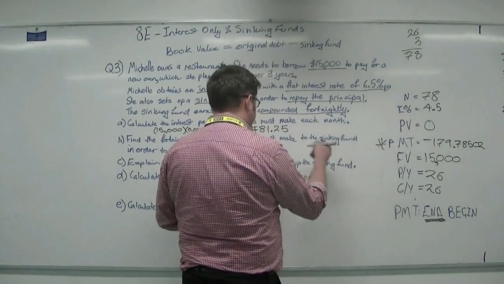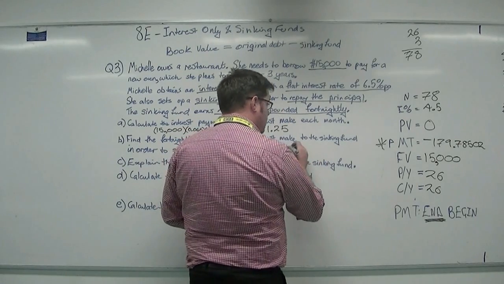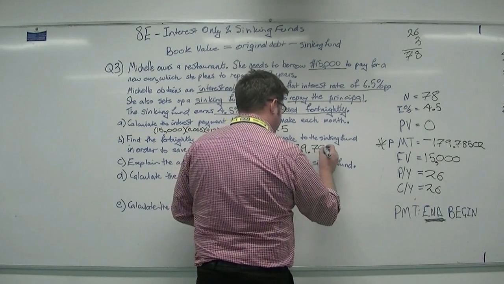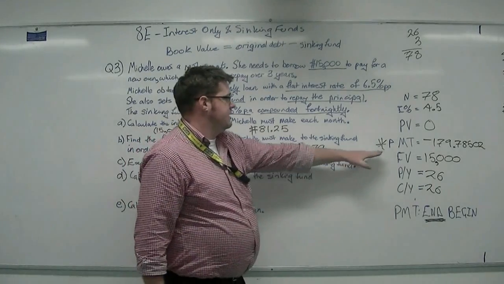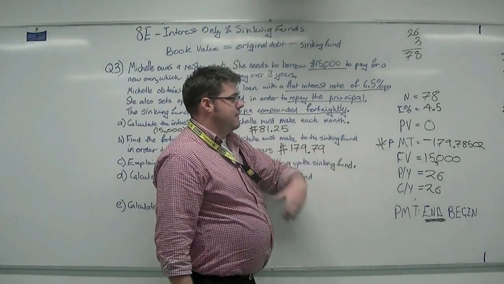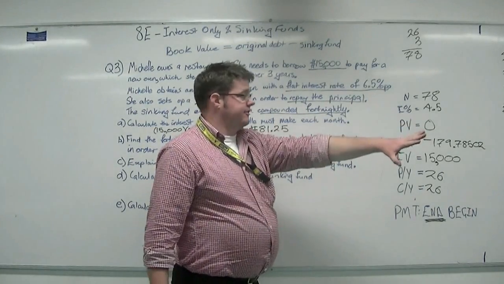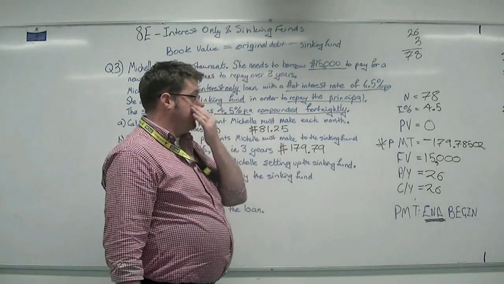So we're bringing that across, and we have to round that up. That's $179.79. There we go. Remember, the payment is negative because we're giving money to our savings, taking money away and giving it to the savings account in order that we get $15,000 back at the end of the term.